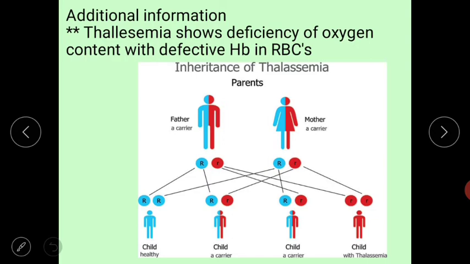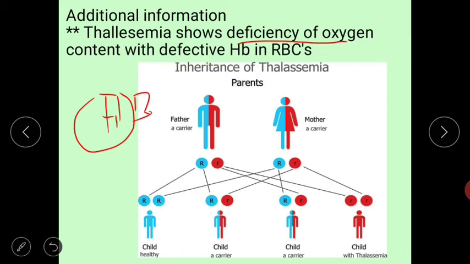Here is additional information for thalassemia. Thalassemia shows deficiency of oxygen. We know that human RBCs contain Hb, hemoglobin. Hemoglobin is a respiratory pigment which supplies oxygen from the blood to the organs.